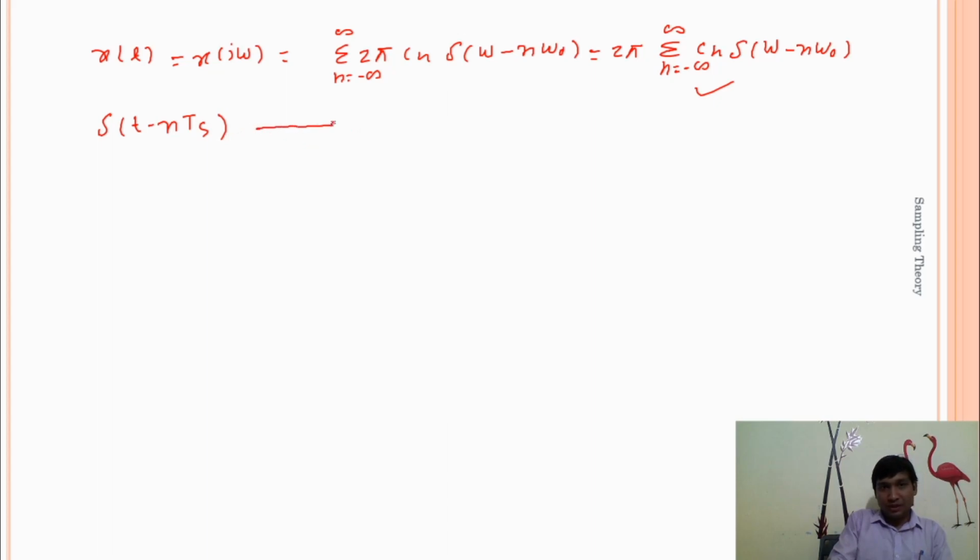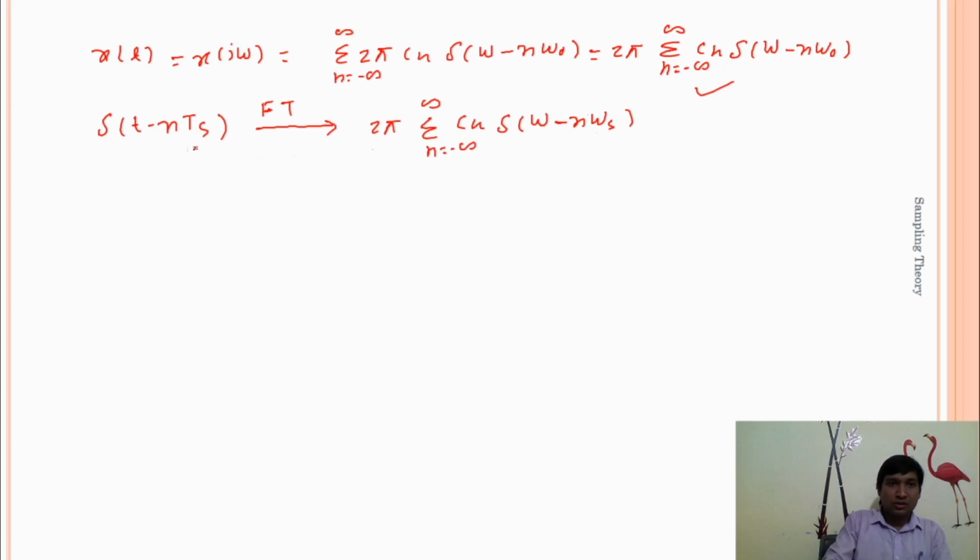It means the Fourier transform of this signal is 2π times the summation from n equal to minus infinity to plus infinity of Cn δ(ω − nωs). Why ωs?